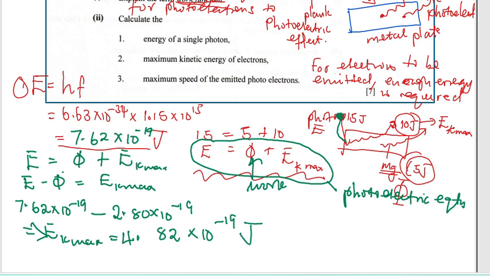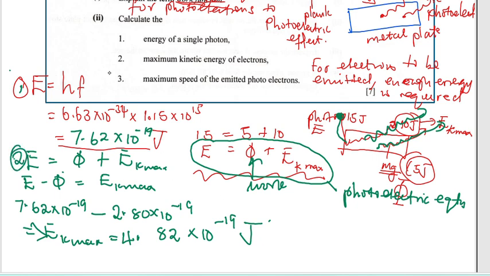So this is the maximum kinetic energy of the electrons, as they leave the metal surface after being ejected and are moving. Here it is. So this one was number 1, this one is now number 2.